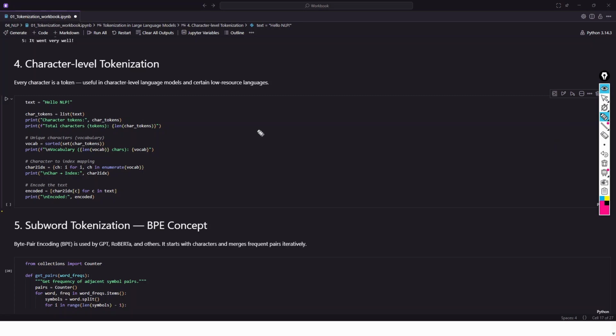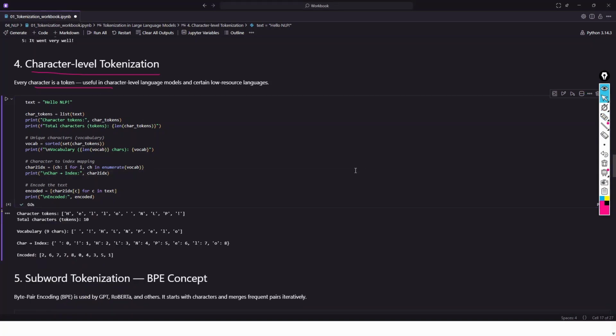Let me take you through this example of character-level tokenization. Here every character is considered as a token. This is useful in character-level language models for certain low-resource languages. So the input text is "Hello NLP!", and we'll convert it into character-based tokenization. As I explained, each character is considered one token. There are 10 tokens. Our vocabulary has been created from that, with 9 unique tokens, and an index has been assigned.